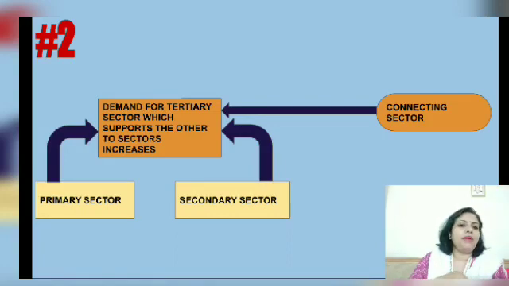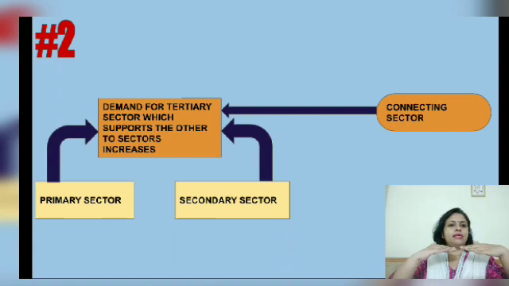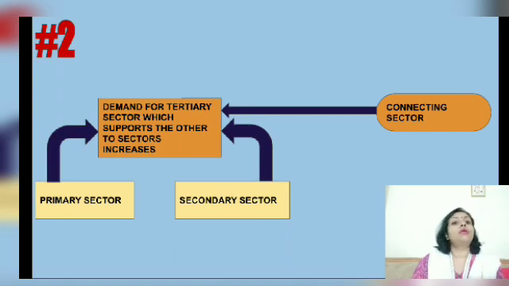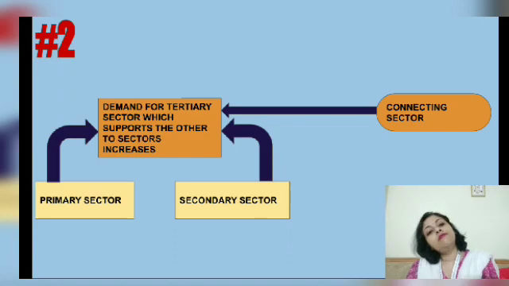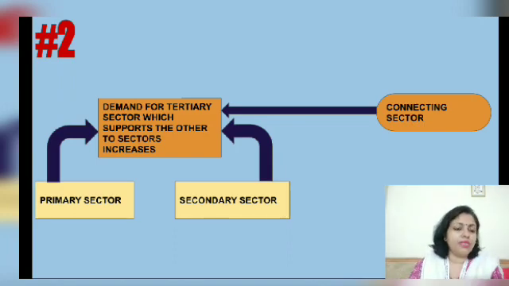You see that the primary and the secondary sector are supported by the sector known as the tertiary sector. The primary and the secondary sector are completely dependent, because they are supported by the tertiary sector in all ways. That is why the tertiary sector is a connecting sector. It's a bridge between the primary and the secondary sector. For example, if I produce sugarcane, which of course is a primary sector product, to convert it into sugar I need to take the help of the secondary sector, right? Because that's an industrial product.